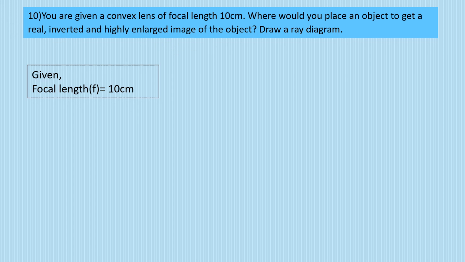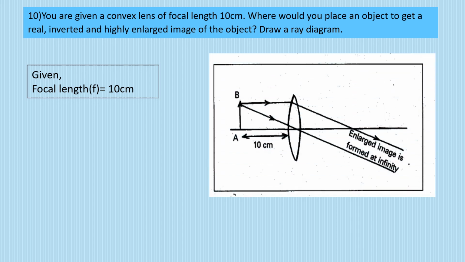Three criteria: real, inverted, highly enlarged. In such a situation there is no other information. That means your theoretical concept and ray diagram should be very, very clear to you. The zones and cases we have learned till now, you should learn them thoroughly. They should be fit in your mind till date. Okay? So now what will happen?